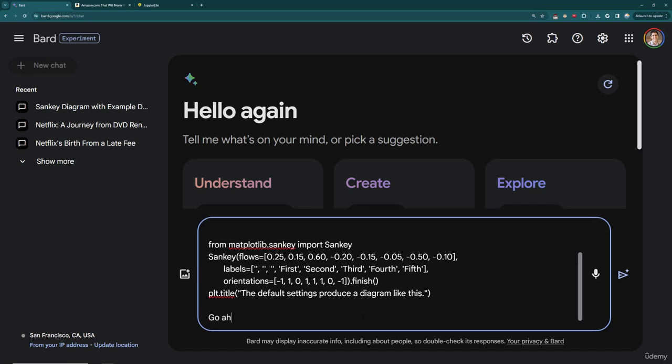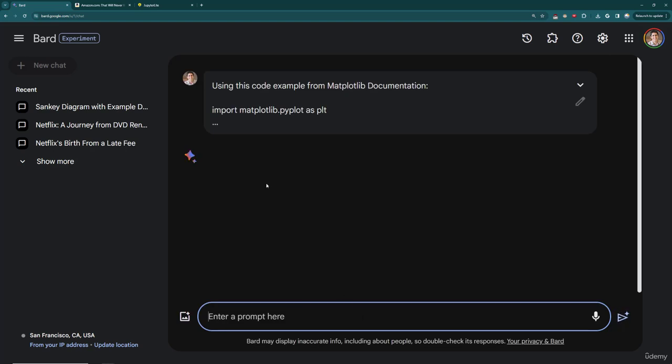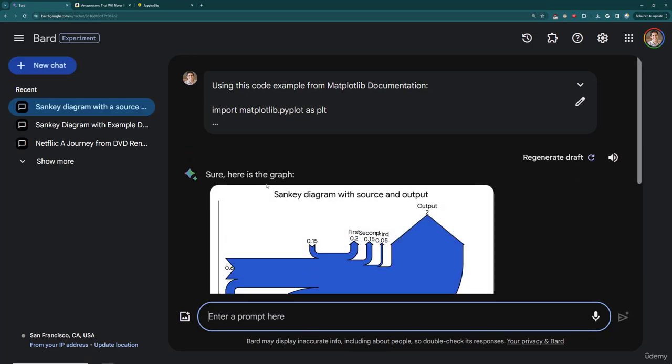Then I will say, go ahead and edit this to add in a source that is of value 2, and let's say add a flow output that is of value 2. So starting with code that I know works, but then I need Bard to edit it, is usually a much better recipe for success than trying to get Bard to do it all on its own.